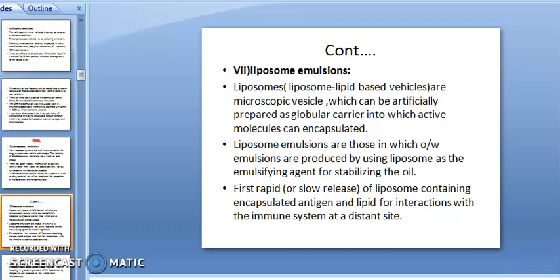First, rapid or slow release of liposomes containing the encapsulated antigen and lipid for interaction with the immune system at a distant site. They are encapsulated antigens incorporated into the emulsion that interact with the immune system at the distant site.